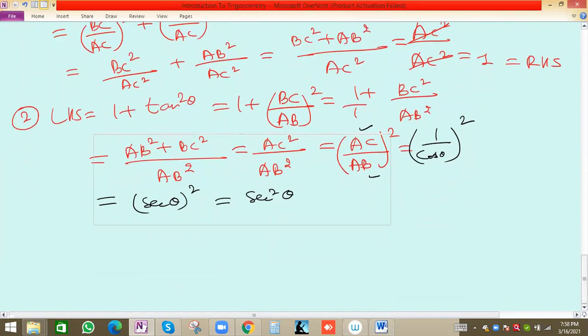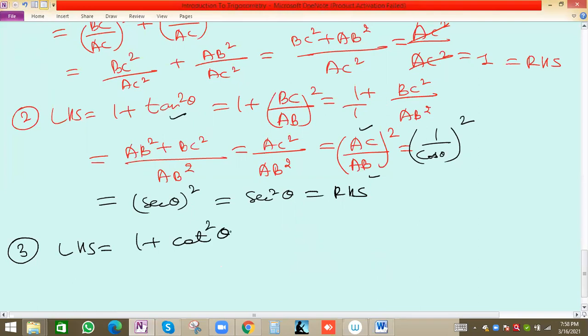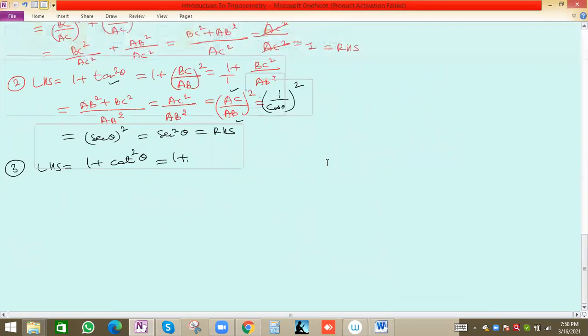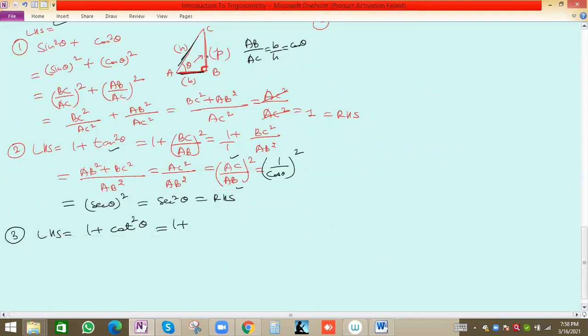Third proof. This is the right hand side. In the left hand side, 1 plus cot square theta, so we write 1 plus cot theta. You can see in the triangle, cot theta is the opposite of tan, so B by P, adjacent by opposite, perpendicular means opposite. So this will be AB by BC, correct? AB by BC. Now we do squaring, 1 plus AB square by BC square.